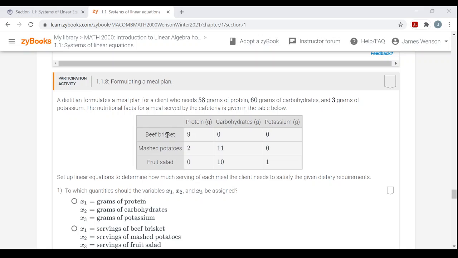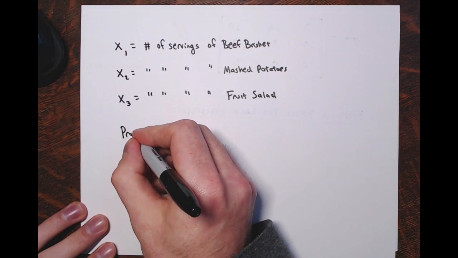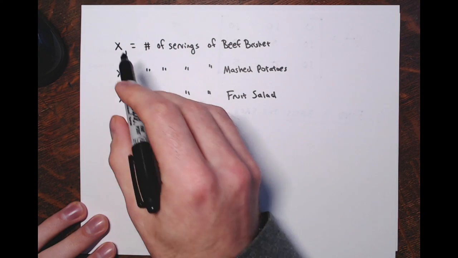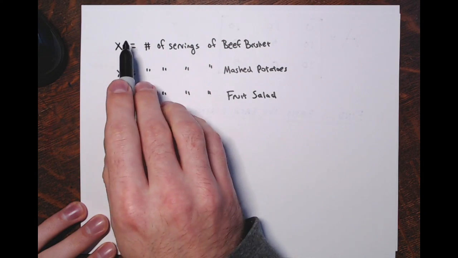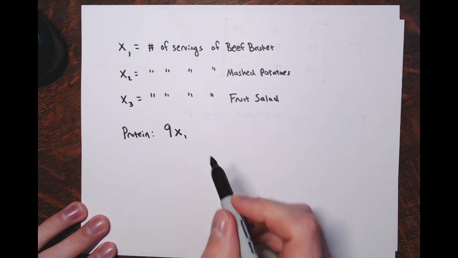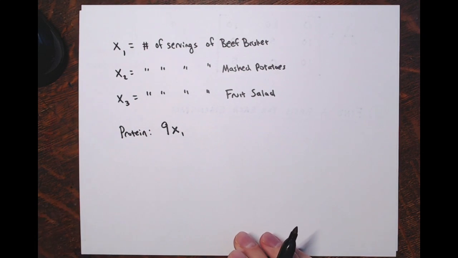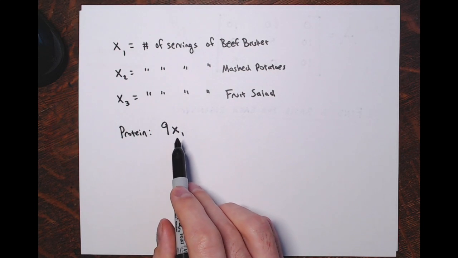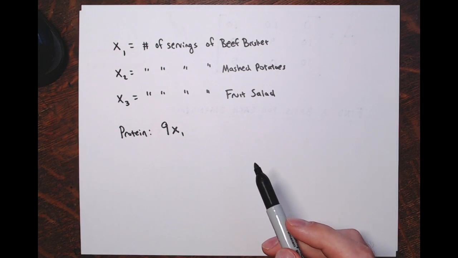So each serving of beef brisket will give me 9 grams of protein. Each serving of mashed potatoes will give me 2 grams, and each serving of fruit salad will give me no grams of protein. So if I make an equation for the protein, again, every serving of beef brisket is giving me 9 grams, so there are 9 times x1 grams of protein when I eat x1 servings of beef brisket.